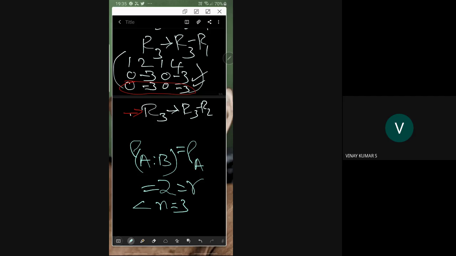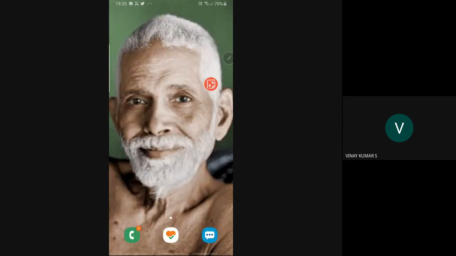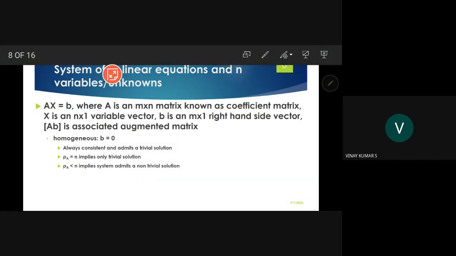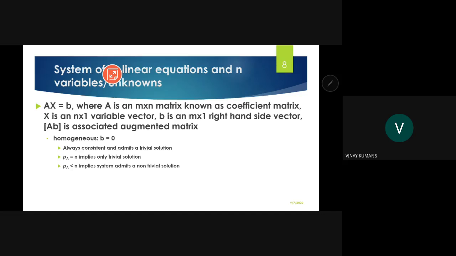In this PPT, that is, in the material which I am sharing with you, if you look at this, the augmented matrix is there.